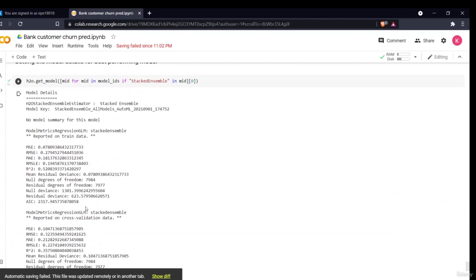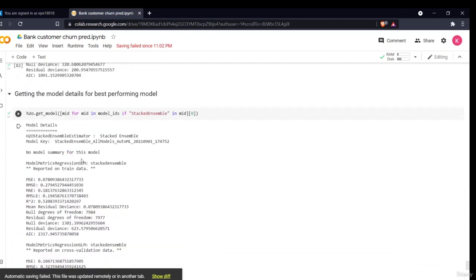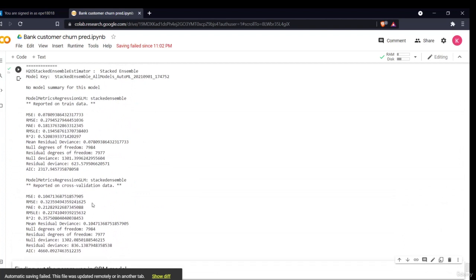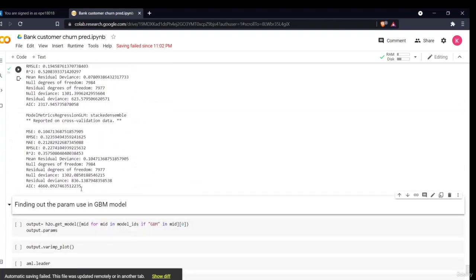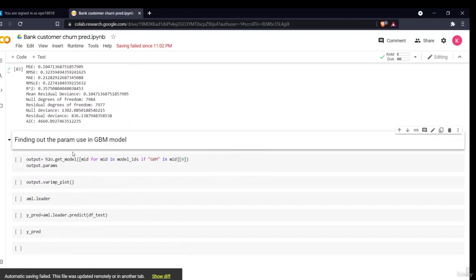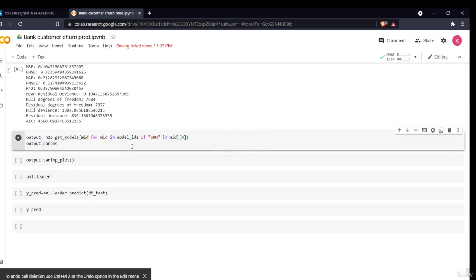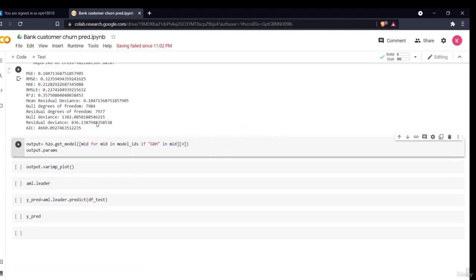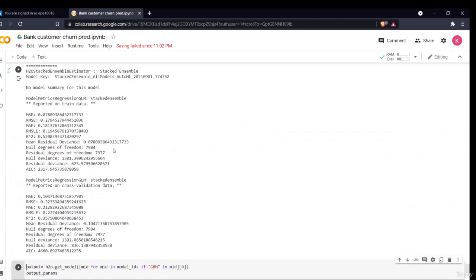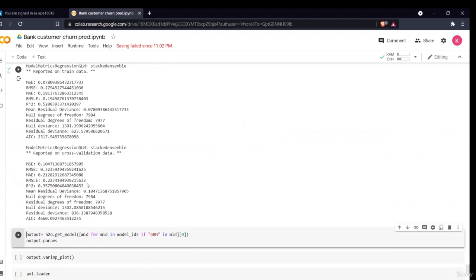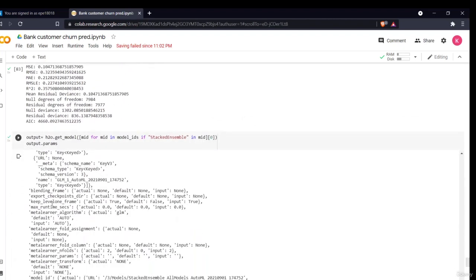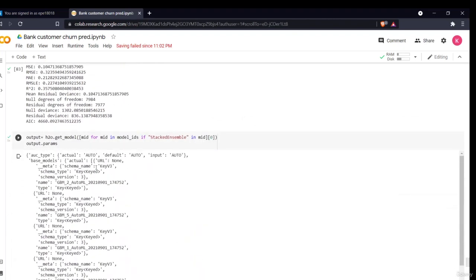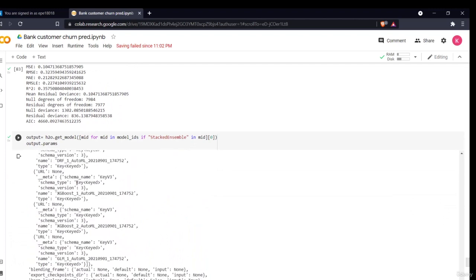There were two stacked ensemble models: the first one was the all-models one, and the second was another stacked ensemble model. So now we'll be finding out the best parameters. Earlier I made some changes and it gave me the GBM model, but now I used the number 4 to 2, so it is giving me the stacked ensemble model. So we'll change GBM to stacked ensemble, do the same, and find out what parameters were used in our model. These were the parameters which were used in that model.